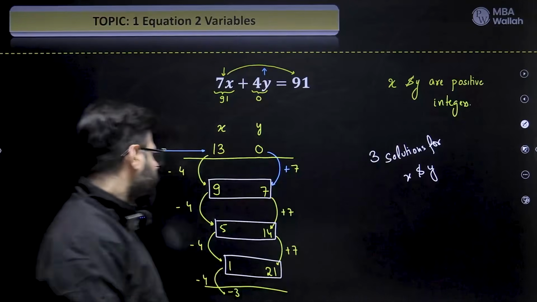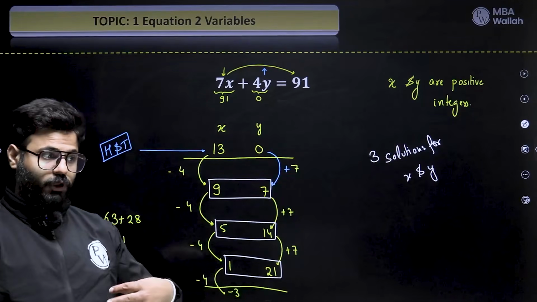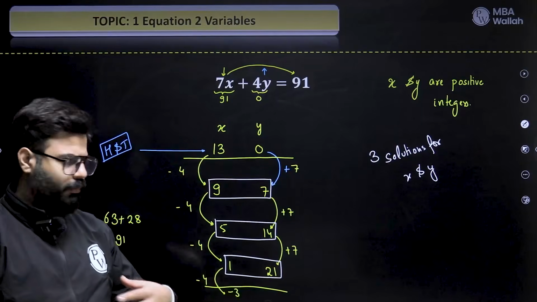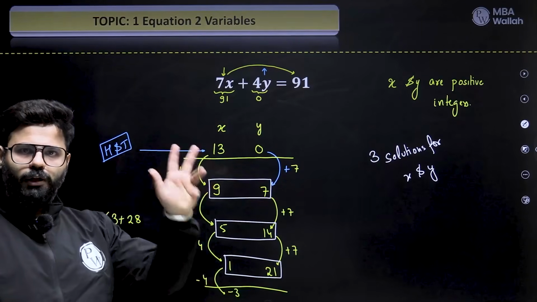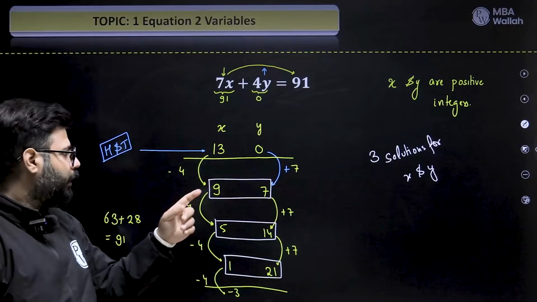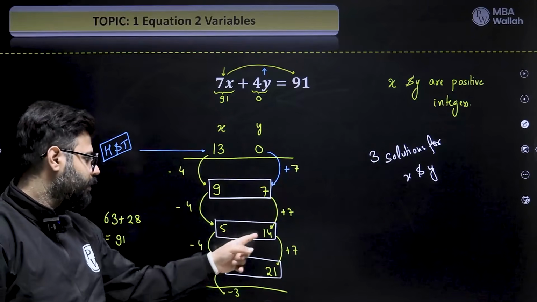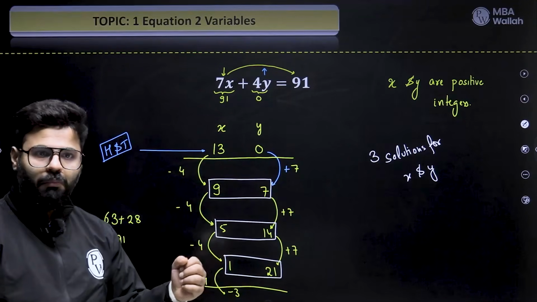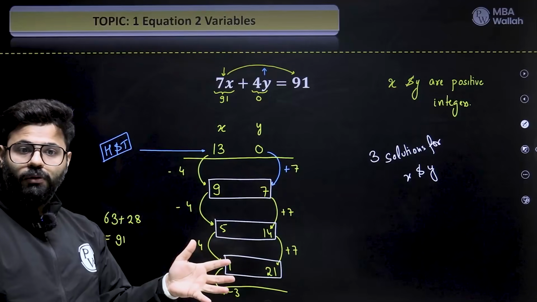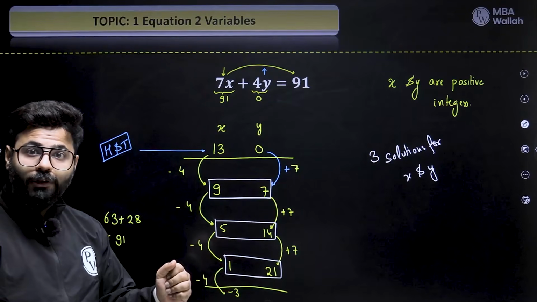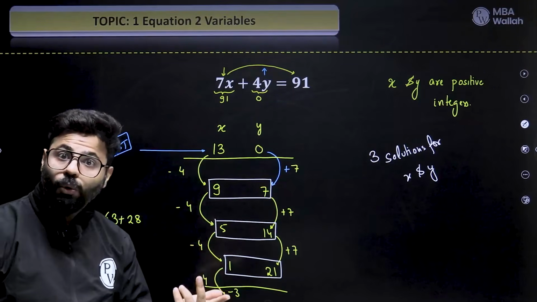Perfect. Now maybe sometimes the question gives us an extra hint. Let us say the question says that x is greater than y. Then I can tell you that it has to be 9 and 7. Here x is less than y. The question says both are single digit. 9 and 7, again I know.